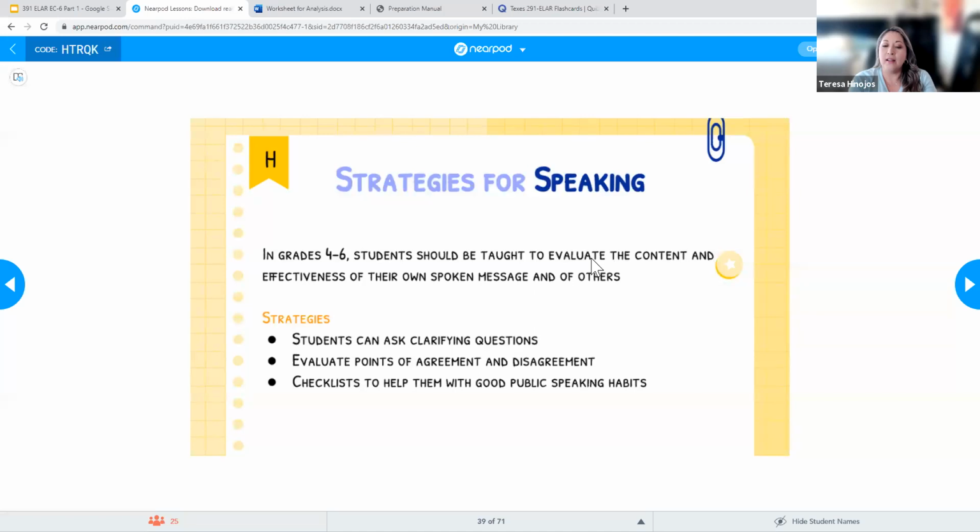You can evaluate points of agreement and disagreement. So you can have the kids discuss and then evaluate that. Or you could even provide them checklists. So, okay, you all are going to be giving a presentation to the class, and this is a checklist of things that you have to make sure you're doing. Make sure that you're looking at your audience, that you're standing straight, that you're using the correct level of voice and talking at the correct speed, right? So there are all these ways that you can help your students work on speaking. And again, this is more for 4th through 6th grade, okay?